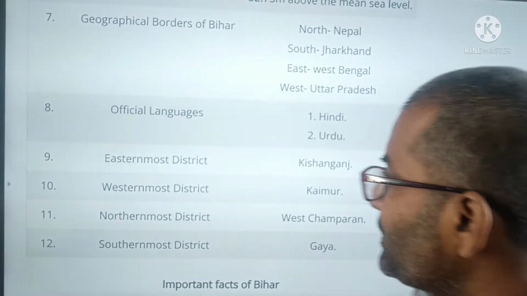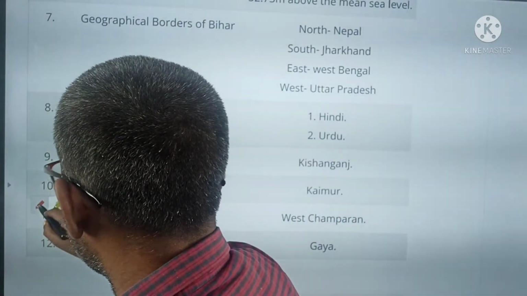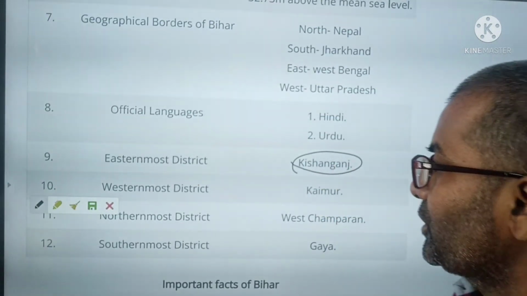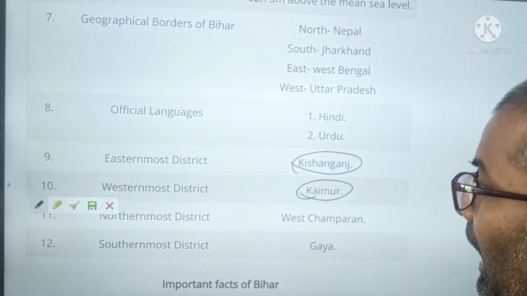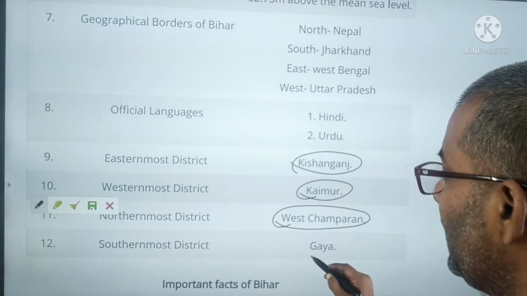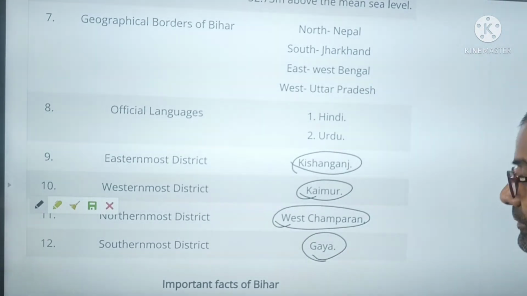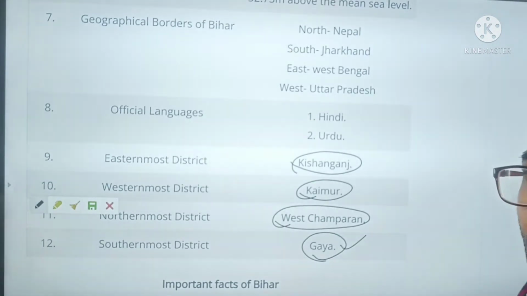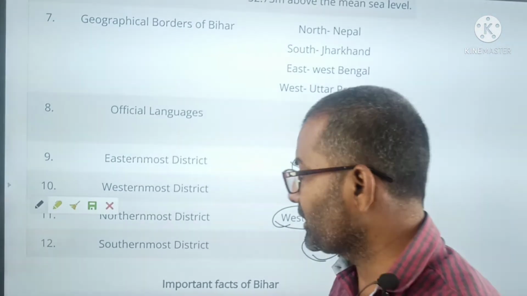Its easternmost district is Kishanganj, the westernmost district is Kaimur, the northernmost district is West Champaran, and the southernmost district is Gaya. In the south, we know very well that Gaya is the southernmost district.